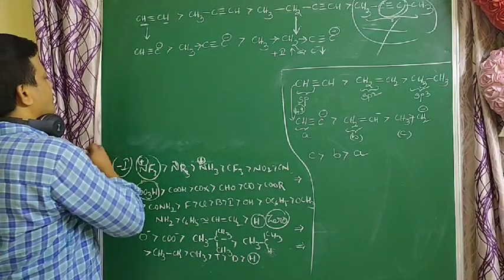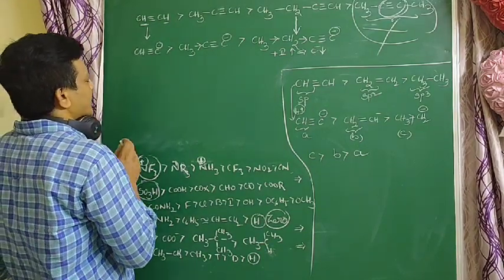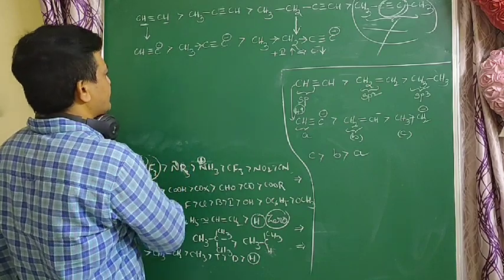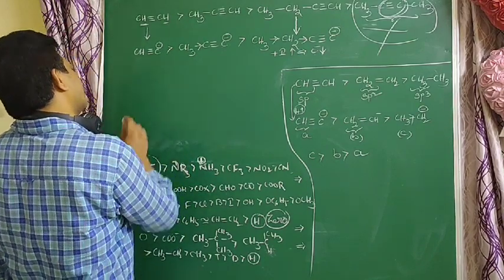Here one very important point: alkanes, alkenes, alkynes.